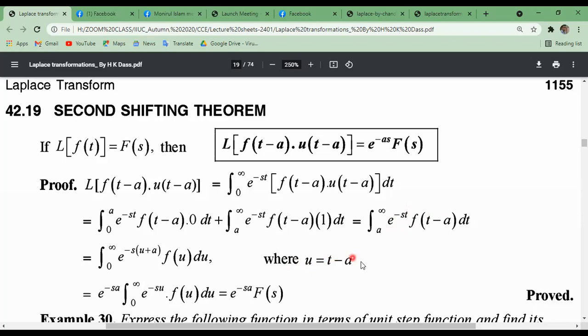Now putting u equals t minus a, 0 to infinity e to the power minus s times u plus a, f of u du, equals e to the power minus s a times 0 to infinity e to the power minus s u f of u du. So this is the second shifting theorem or second shifting property. By the definition of Laplace transform, we can write this one.